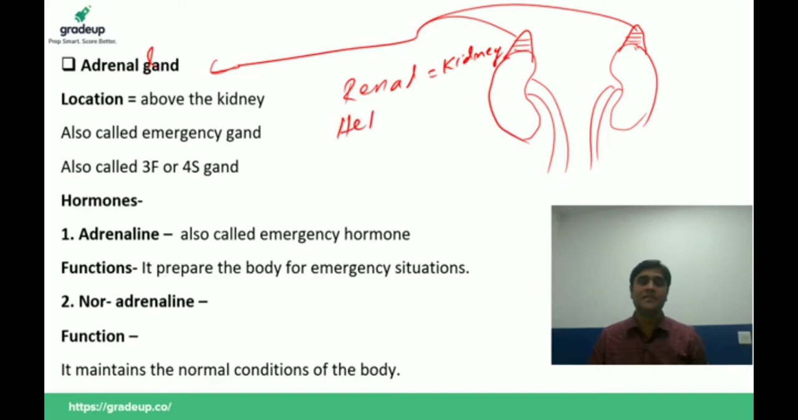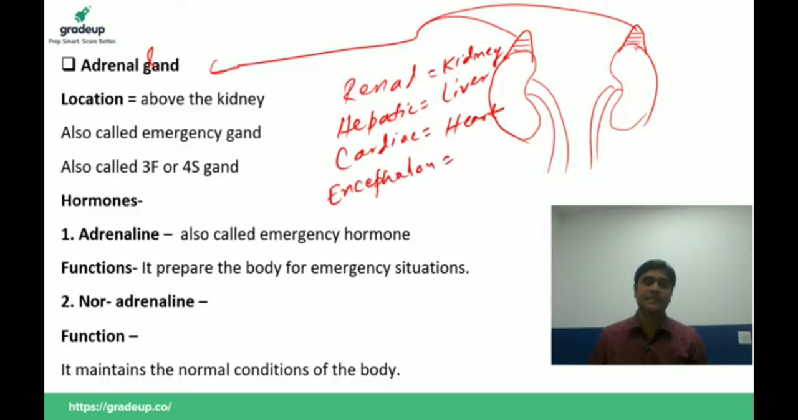Hepatic means liver. Cardiac means heart. Encephalon means brain. Pulmonary means lung. These terms are used in biology.